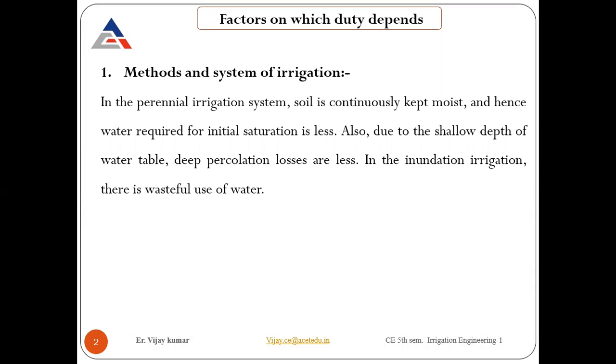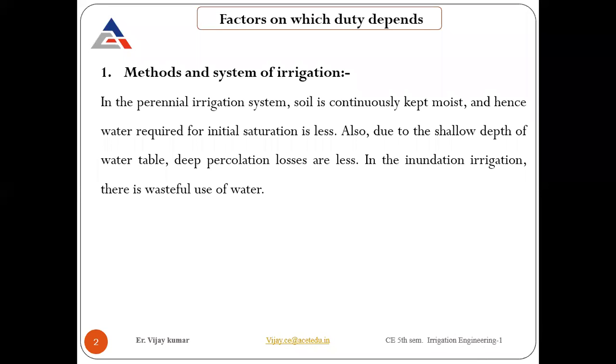Duty is nothing but how much area is going to be irrigated by a continuous supply of water for any particular base days. In that case, how much land is going to be irrigated, that is considered to be duty. So on the basis of that, the first point that we need to consider, which is going to affect your duty, is the methods and system of irrigation.